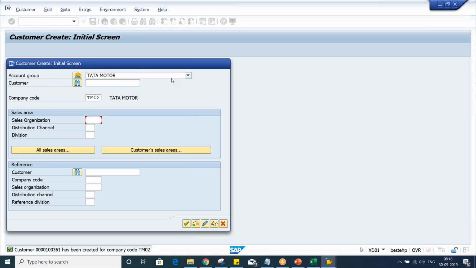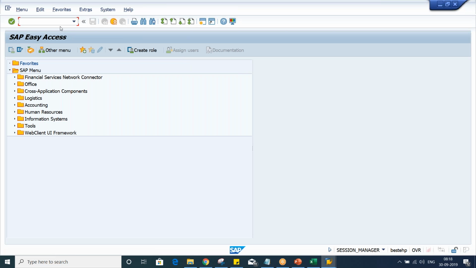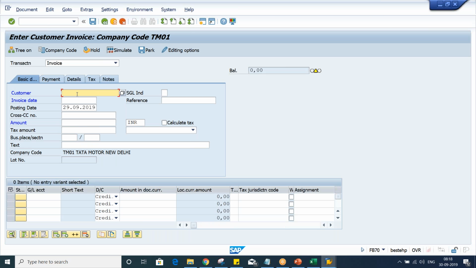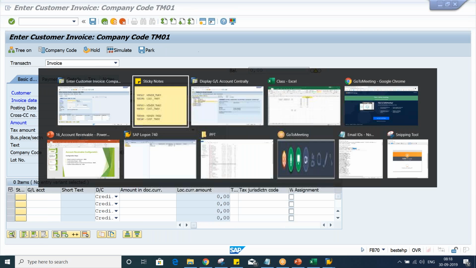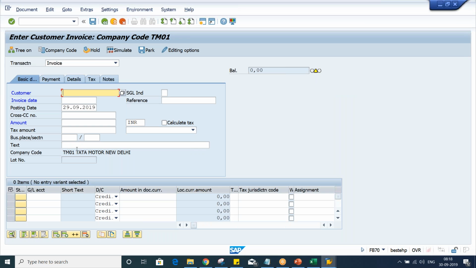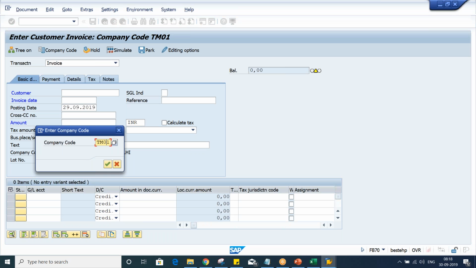Now, what is happening? We have set up the customer master. We post an invoice. Sorry, I've given a wrong transaction code. FB70. And what customer number have we given here? 100361. So give this customer number. First of all, let me check: your company code is TM01, but our testing is going to happen for TM02.